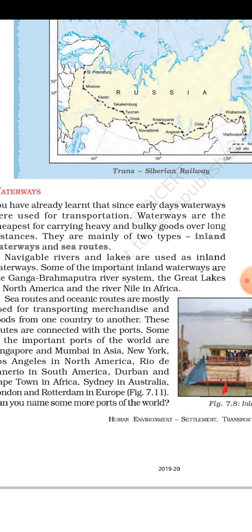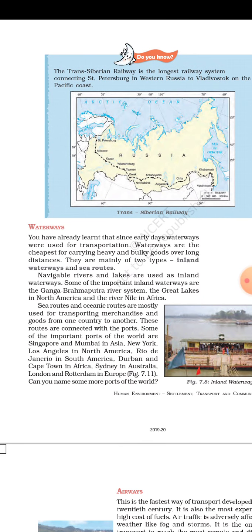Now let's see waterways, that is sea or lake ways. Waterways are the cheapest mode, carrying heavy and bulky goods over long distances. Waterways are of two types: inland waterways and sea routes.